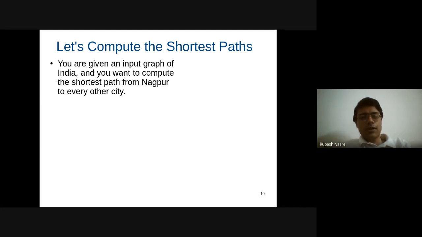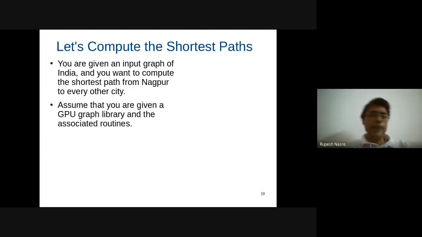There is a more geographic reason why this is the case. The official geographic center of India is in Nagpur, which means that there is a notion of 0 mile, and there is a place inside Nagpur where that 0 mile is situated, near a petrol pump. From there the official center of India exists, and distances are measured from there in different directions. Because of this official reason, I thought that we'll take Nagpur as the center, and compute shortest paths from Nagpur to different cities in the country.